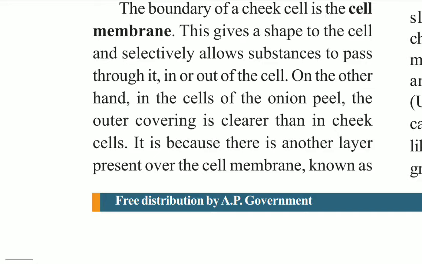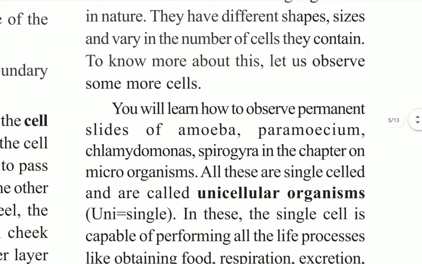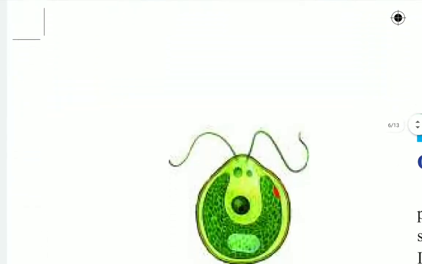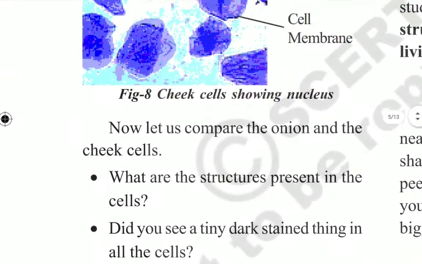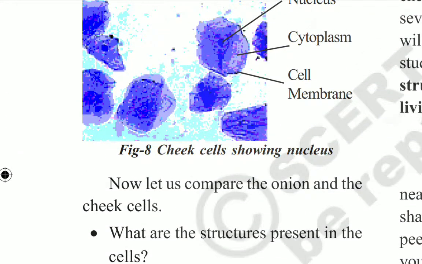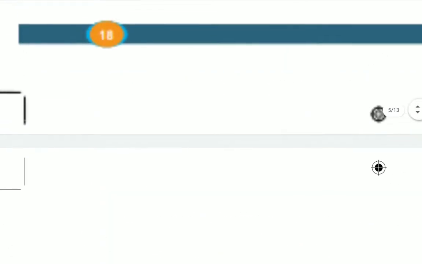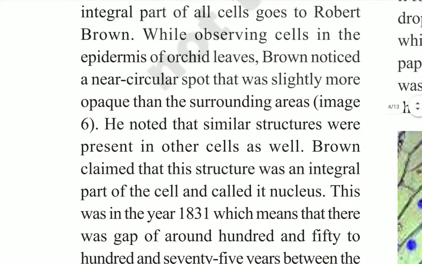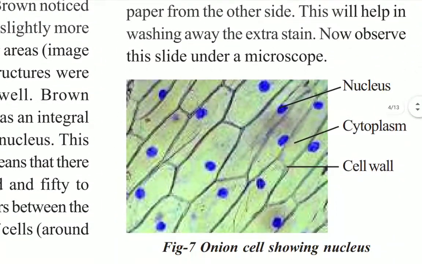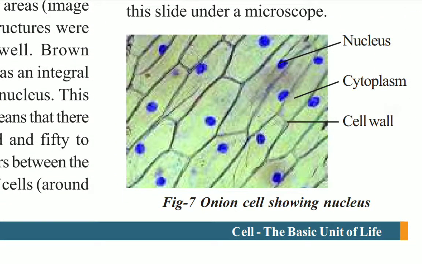In both cells you can find a dense round body called the nucleus. In cheek cells the nucleus is present more or less at the center of the cell, whereas in onion cells it is not in the center. If you observe the human cheek cells, the nucleus is in the center, but in the onion peel cell structure, the nucleus is not in the center.